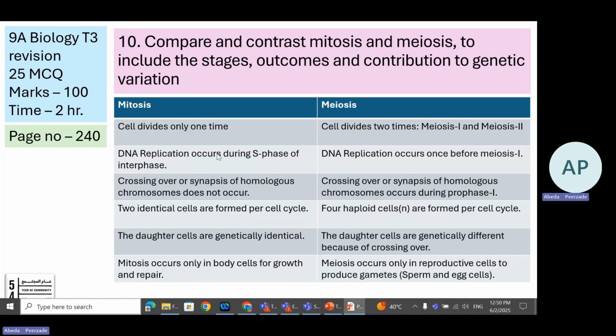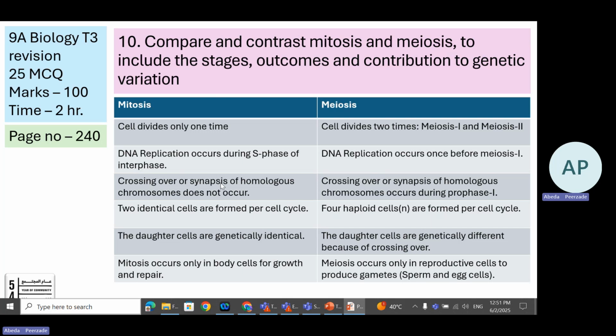We all know that both are types of cell division. Mitosis divides only one time. Meiosis has two divisions, meiosis 1 and meiosis 2. Then DNA replication occurs during S phase of interphase in mitosis, but DNA replication occurs once before meiosis 1.